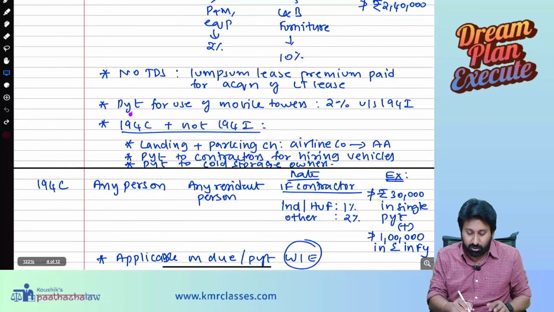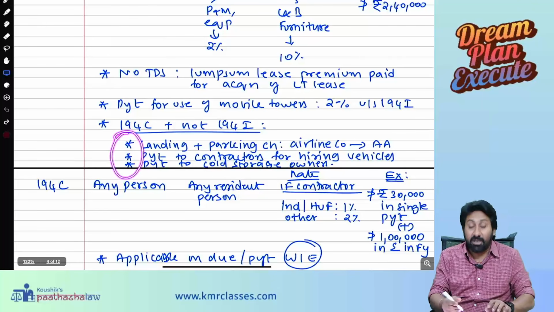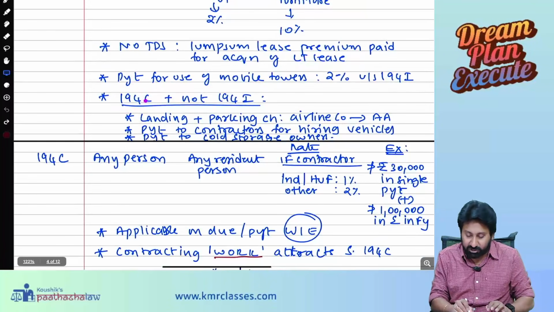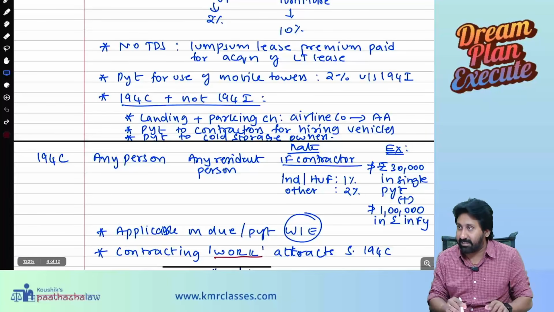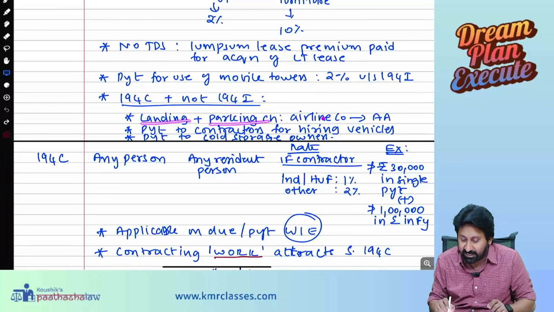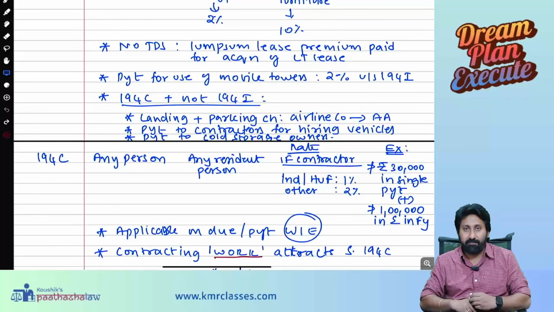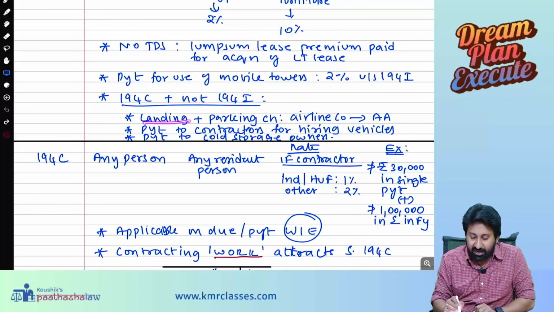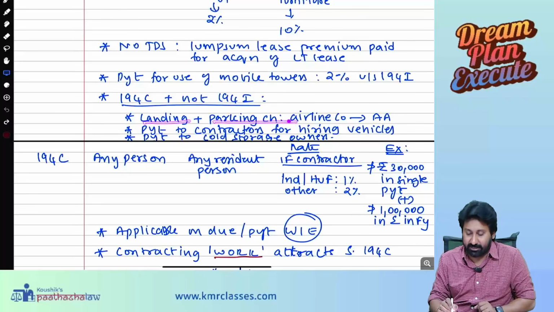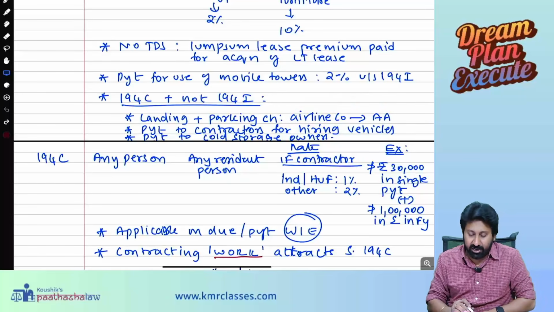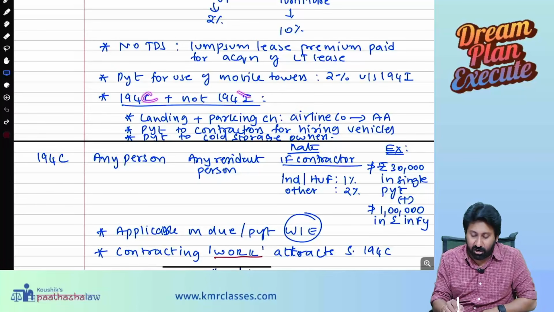So in the following three cases, 194I will not apply, 194C will apply. So 194C and not 194I in the following cases. Landing and parking charges paid by an airline company to an airport authority. Whenever landing or parking charges are paid by an airline company to an airport authority, deduction will be made under 194C, not under 194I.